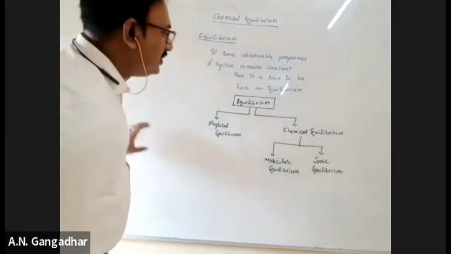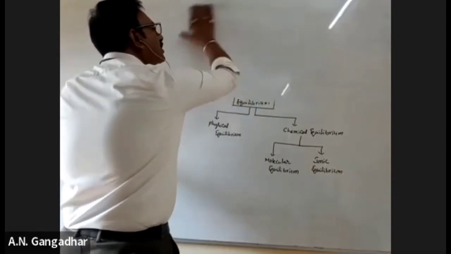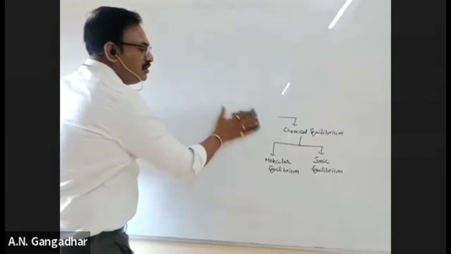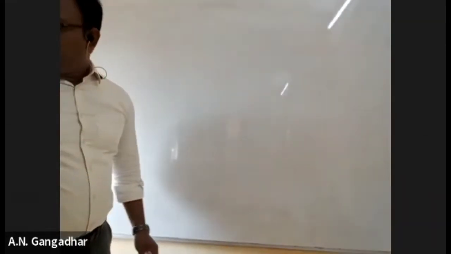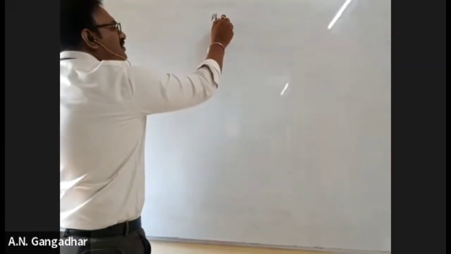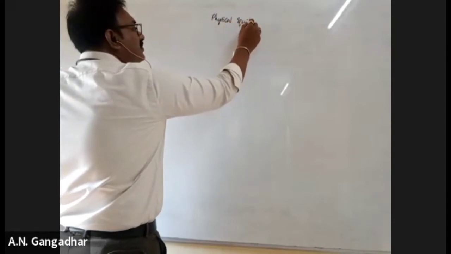Right. Okay, all of you, let me go through the first and important thing: physical equilibrium.